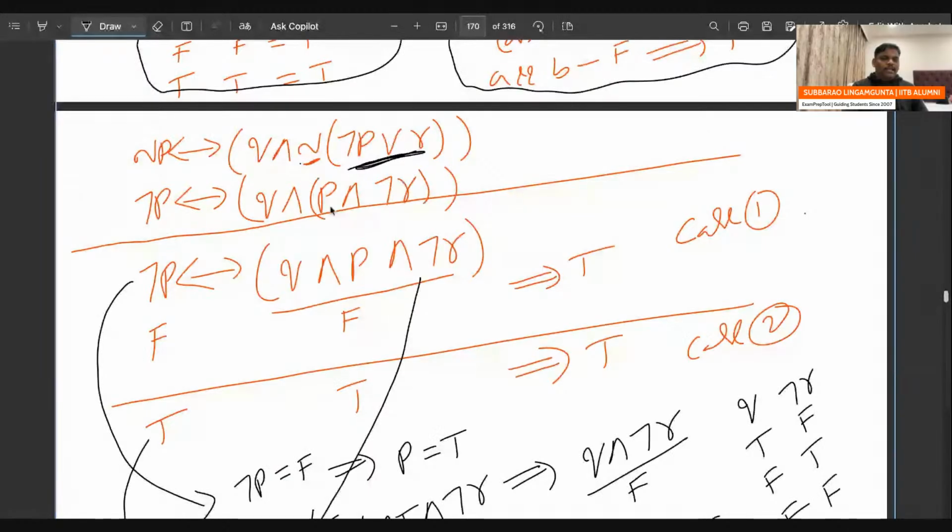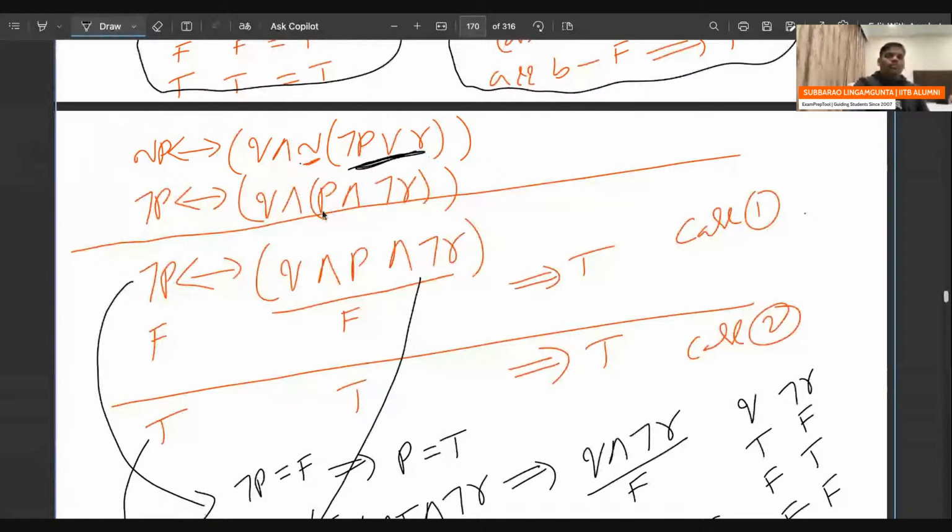I send the negation inside. So negation P becomes P, the or operator becomes the and operator, and R becomes negation R. So if you see this one finally: negation P double implies Q and P, and negation R. So case 1, case 2. Case 1, both left and right false. Case 2, both left and right true.